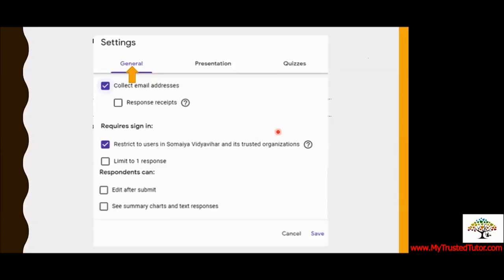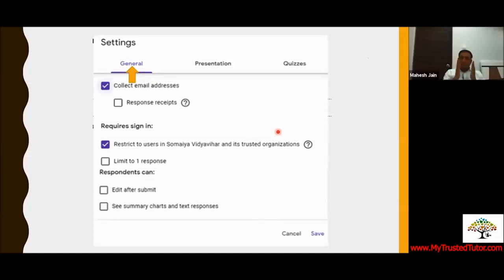But if you want to keep it anonymous, then it's the best thing. If you don't want to keep it anonymous, and you want to know who has filled what, then these settings are very important. So let's go ahead. The first setting is general settings. Here, if you click on it, you will collect the email address. So whoever fills the form, their email address will be auto collected if they are from your domain.